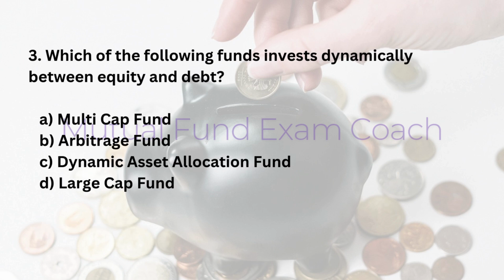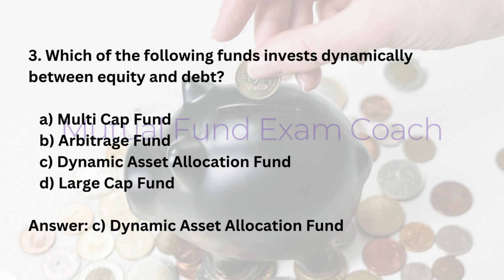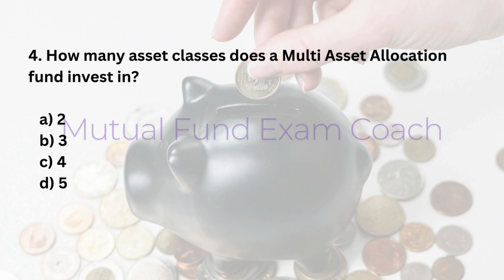65%. 3. Which of the following funds invests dynamically between equity and debt? A. Multi-cap fund. B. Arbitrage fund. C. Dynamic asset allocation fund. D. Large cap fund. Answer: C. Dynamic asset allocation fund. 4. How many asset classes does a multi-asset allocation fund invest in? A. 2. B. 3. C. 4. D. 5. Answer: B.